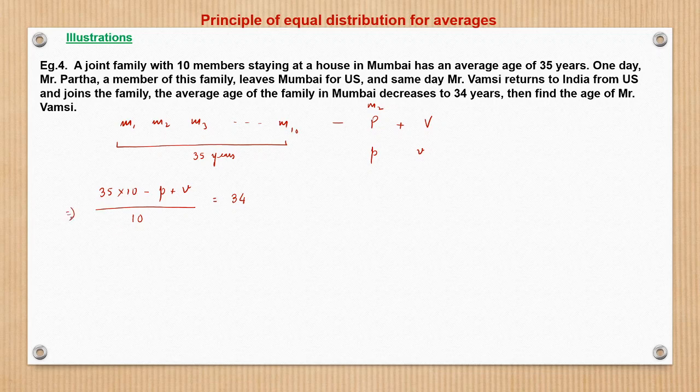Now this is an equation wherein two variables are unknown, P and V, and only one equation is known. So hence this cannot be solved. Therefore it cannot be determined, right?